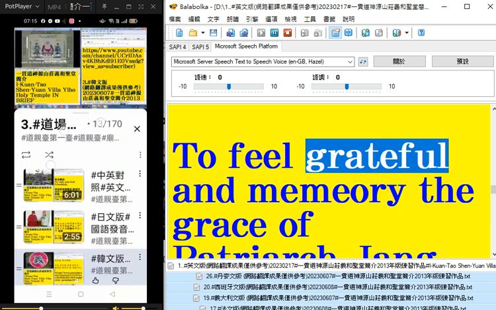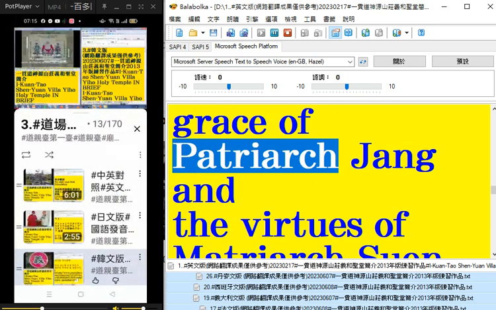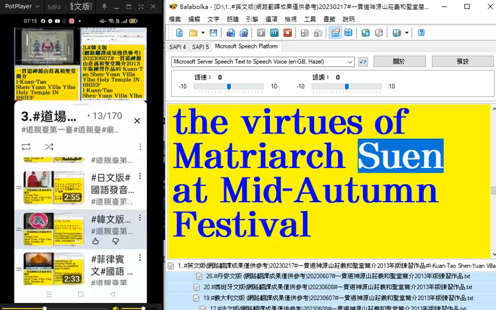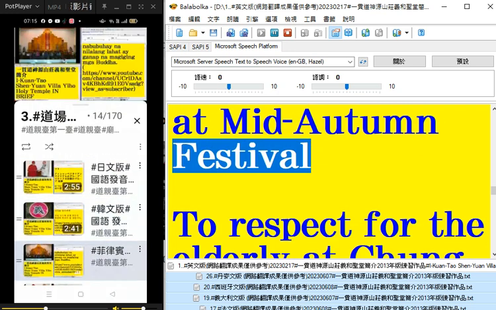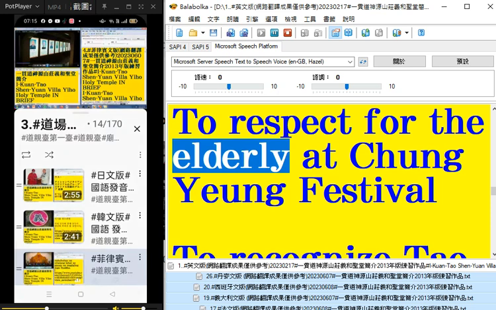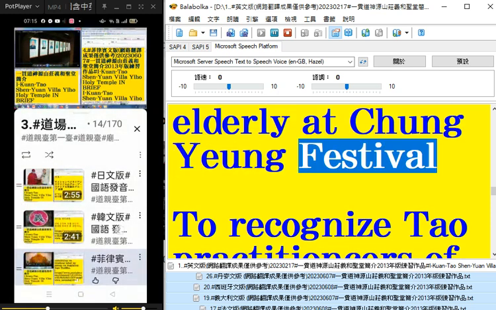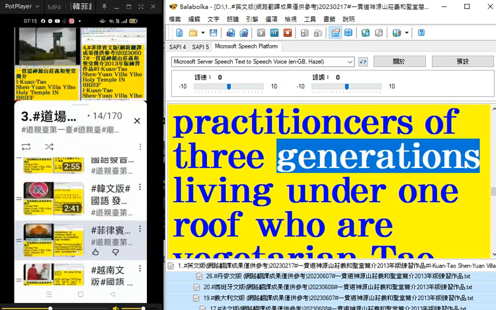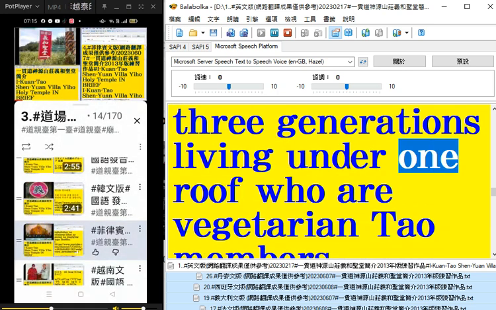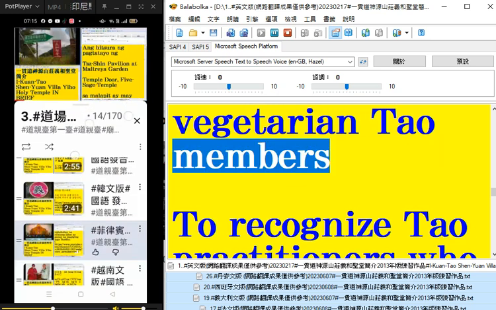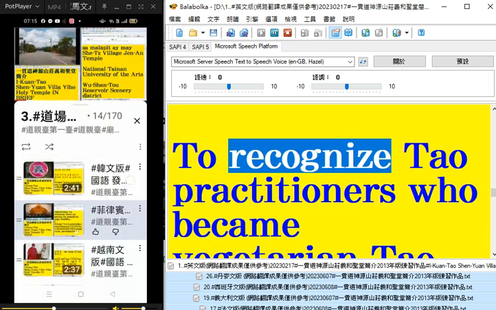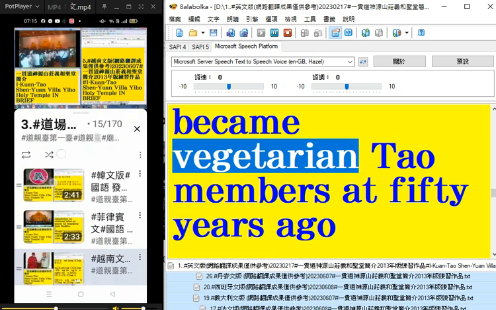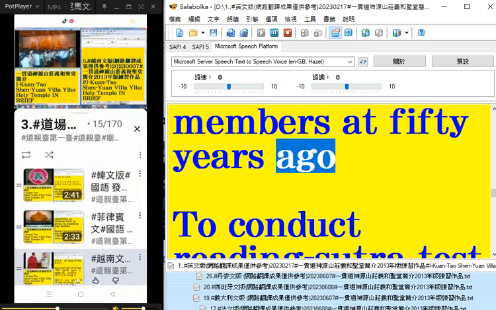To feel grateful and remember the grace of Patriarch Jag and the virtues of Matriarch Su at Mid-Autumn Festival. To respect the elderly at Chungyug Festival. To recognize Tao practitioners of 3 generations living under one roof who are vegetarian Tao members. To recognize Tao practitioners who became vegetarian Tao members 50 years ago.